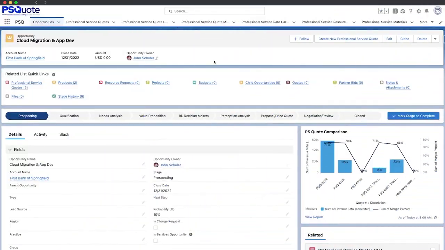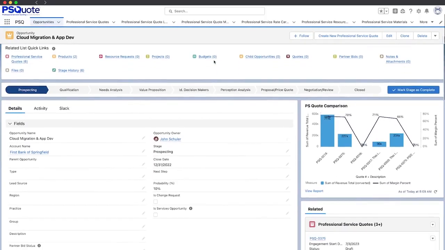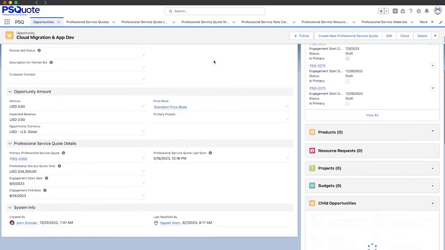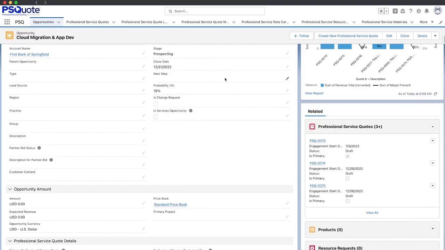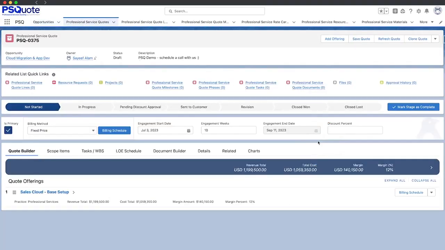Okay, let's jump in. We're looking at an opportunity that has already been created in Salesforce. Let's take a look at the professional service quote associated with this opportunity. Here, we can see basic header information shown, such as the billing method, start and end dates, and discounts that you may want to offer.